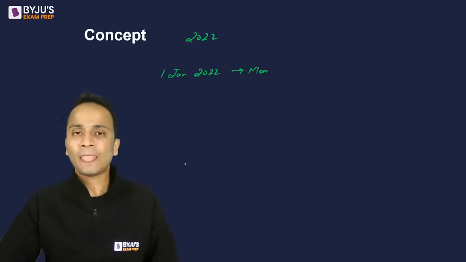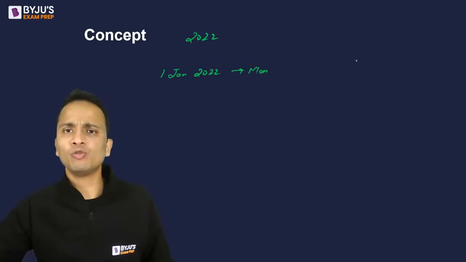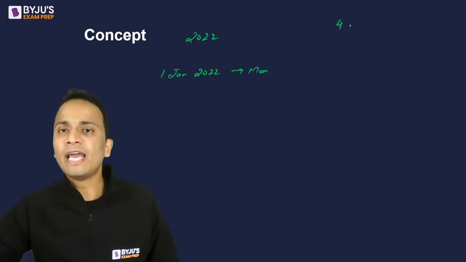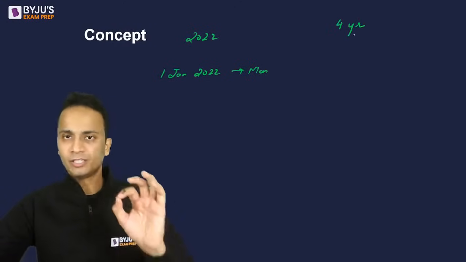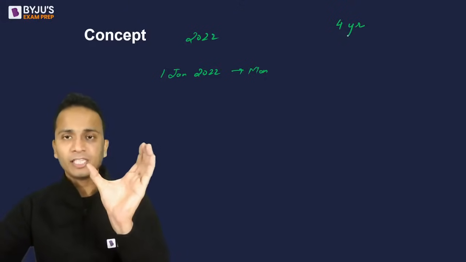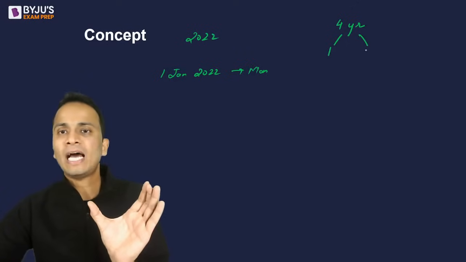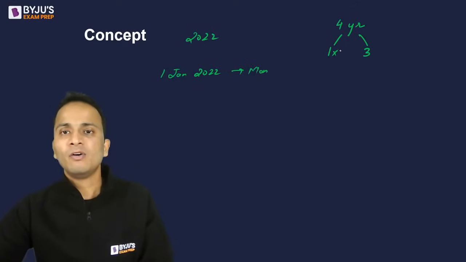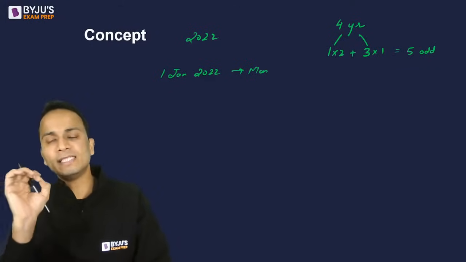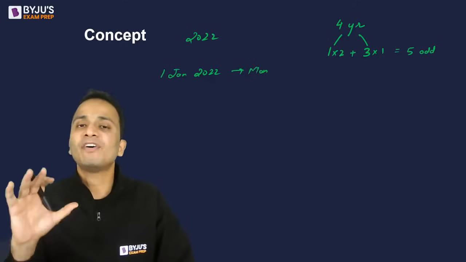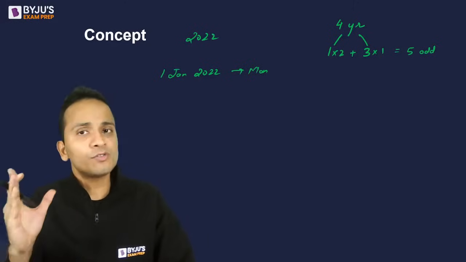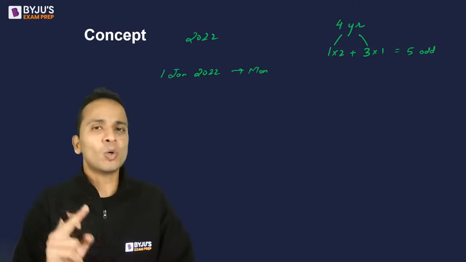ओके, चलो अब इसके लिए थोड़ा सा fast forward तरीका use करेंगे. In every 4 consecutive years, listen carefully, 4 consecutive years, एक साथ अगर मैं 4 years consider करता हूं तो उसमें 1 leap year होगा and 3 normal years होंगे. 1 leap year multiplied by 2, 3 normal years multiplied by 1. If I add them, it will give me 5 odd days. So 4 consecutive years will have 5 odd days because 4 years में 1 leap year होगा and 3 normal years होंगे.